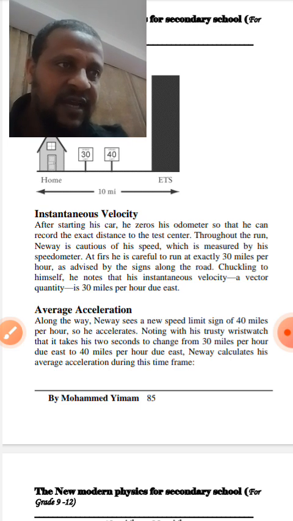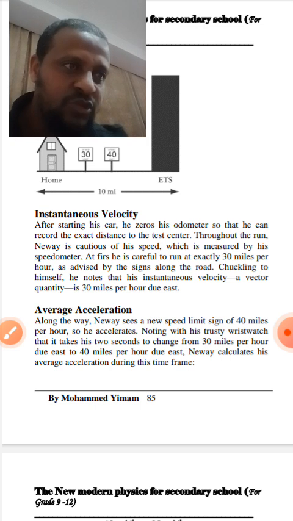After starting his car, he zeroes his odometer so that he can record the exact distance to the test center. Throughout the run, Noah is conscious of his speed, which is measured by his speedometer. At first, he is careful to run at exactly 30 miles per hour, as advised by the signs along the road.